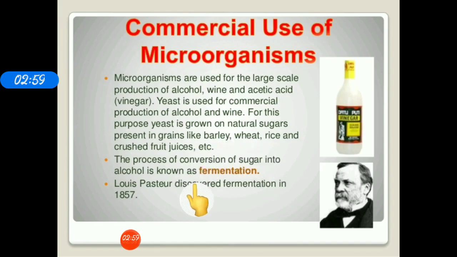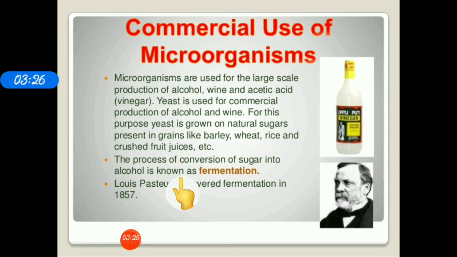Now, what is fermentation actually? When yeast is grown in our wheat flour or fruit juices, what happens? The yeast reacts with the glucose present in the flour, breaks it down, and converts it into ethyl alcohol and carbon dioxide in the absence of oxygen.